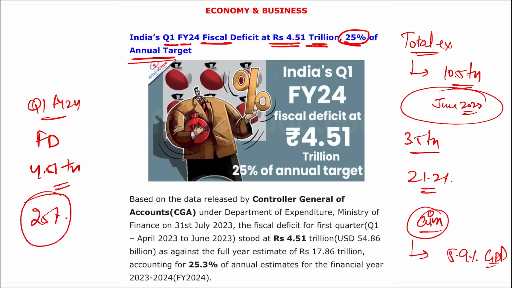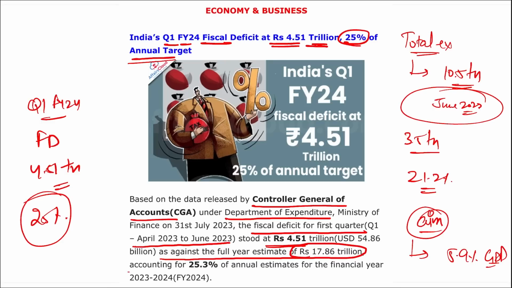A question can definitely be asked that recently data was released by the Controller General of Accounts under the Department of Expenditure, where the fiscal deficit for the first quarter, that is from April 2023 to June 2023, stood at 4.51 trillion rupees, as against the full year estimate of 17.86 trillion, accounting for 25.3% of the annual estimate for the financial year.